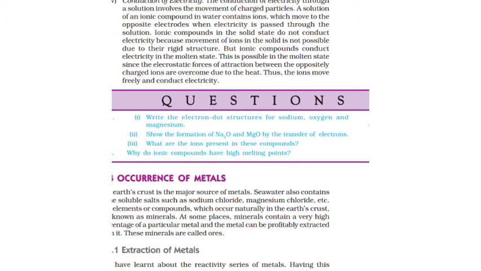So sodium will lose 1 electron, oxygen will gain 2 electrons, and magnesium will lose 2 electrons. Now the formation of Na2O: 2Na gives 2Na+ plus 2e-. Here sodium loses 1 electron and gives Na+, which completes its octet, and releases 2 electrons.